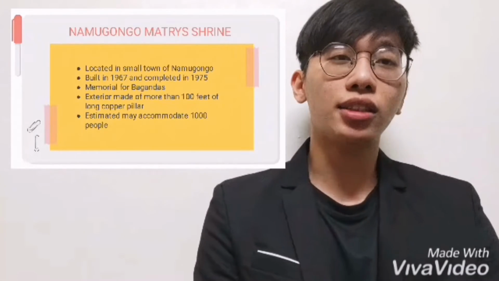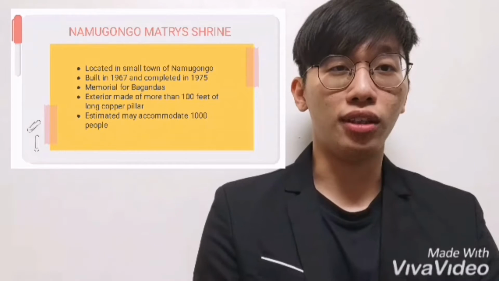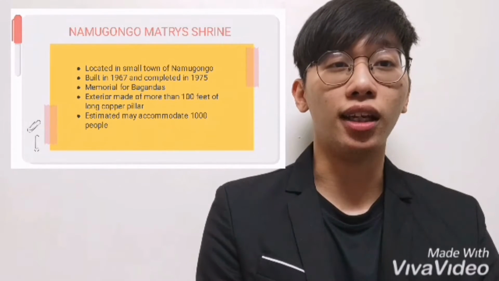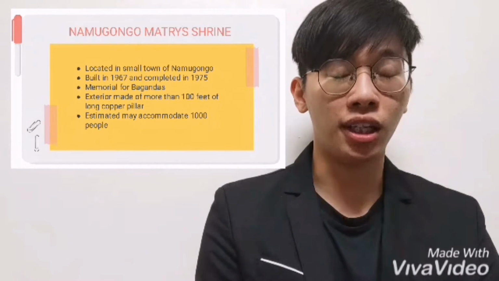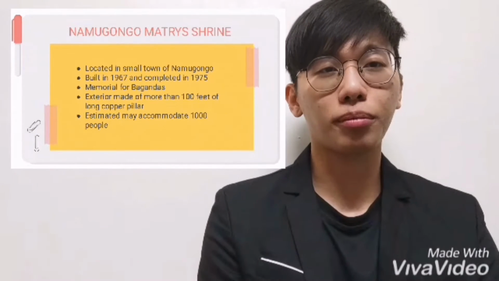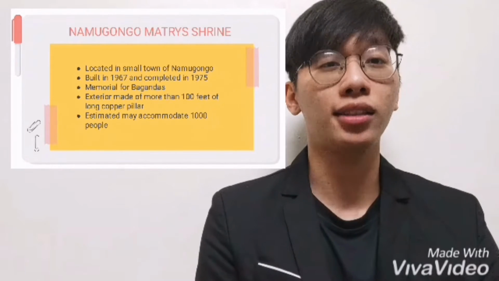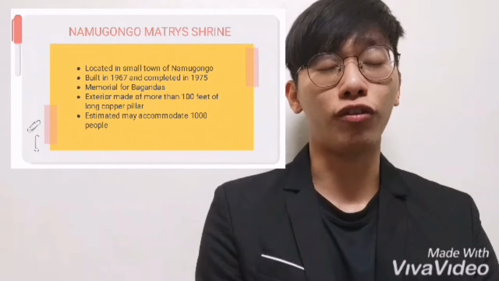The second heritage site of the Uganda destination is the Namugongo Martyrs Shrine. It was first built in 1967 and completed in 1975, which took 8 years to complete. It is located in the small town of Namugongo in Kampala. It was constructed as a memorial for the Baganda who sacrificed their lives for the Christian faith.